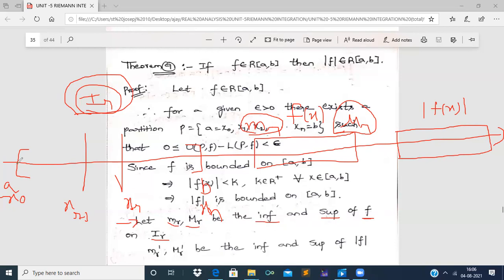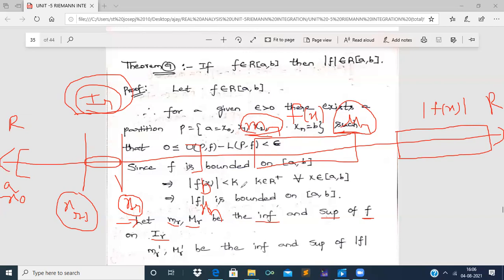So in this closed interval a comma b I have taken partition points, and the r-th segment Ir in which the first endpoint is xr minus 1 and the next endpoint is xr. For these points of x in Ir we are representing the infimum of f of x as small mr and the supremum of f of x as capital Mr on the real number line. It is a real number line, right? It is also a real number line now.